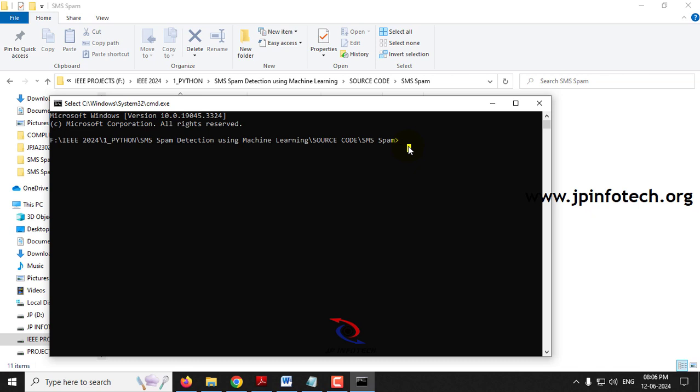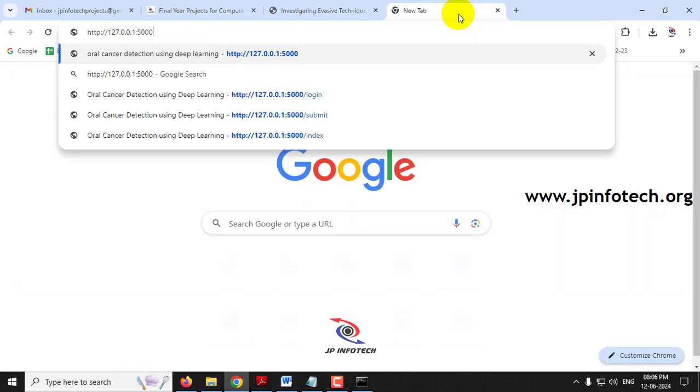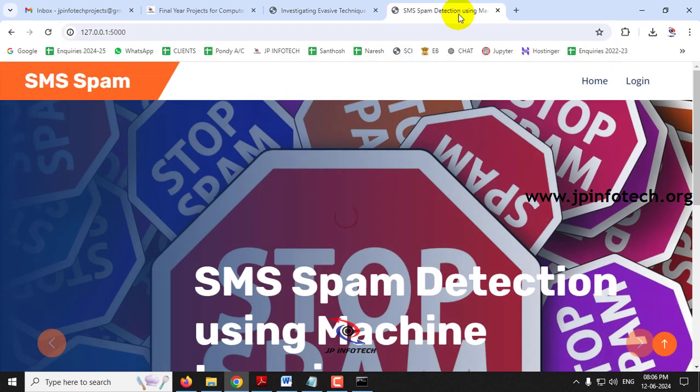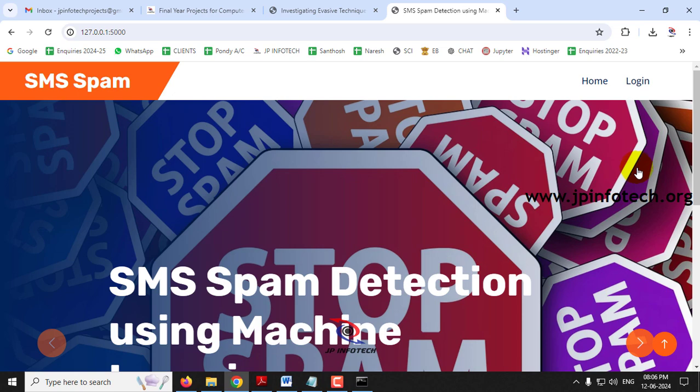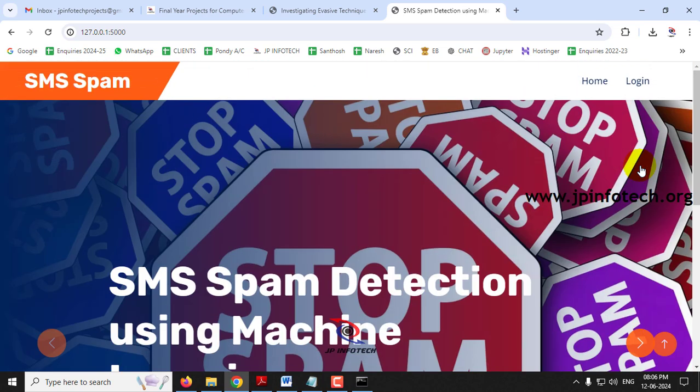Now type python app.py and click enter, and kindly wait for a few seconds. Now you can see this URL. Just copy this URL and go to any of your browsers. I'm going to Google Chrome, just paste it and click enter. Now you can see the home screen or welcome screen of the project with the project title SMS Spam Detection using machine learning.